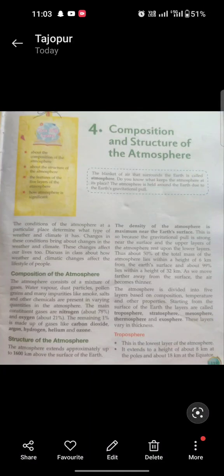Good morning, students. Today we are going to study geography, chapter number 4, that is the composition and structure of the atmosphere.